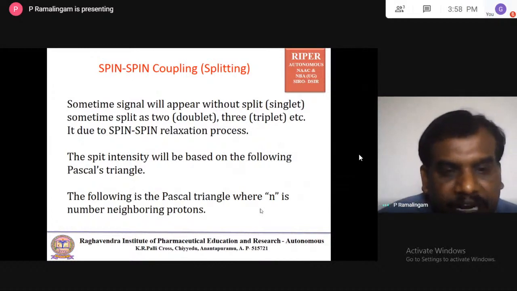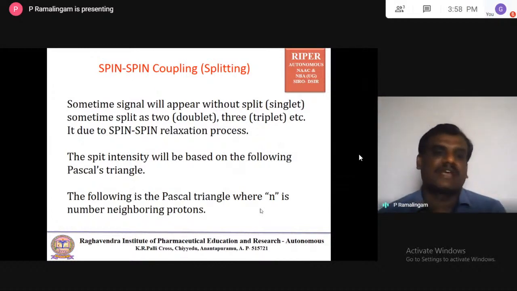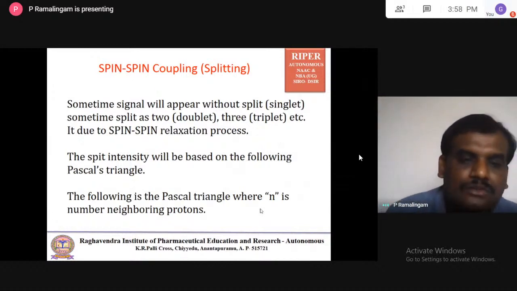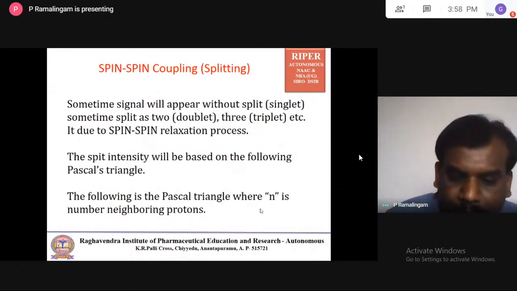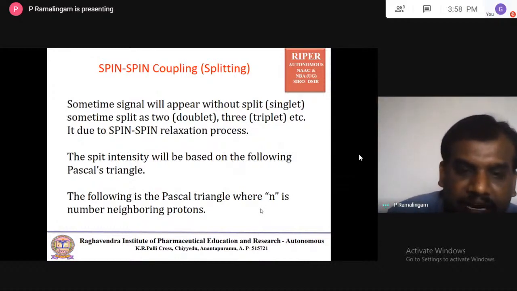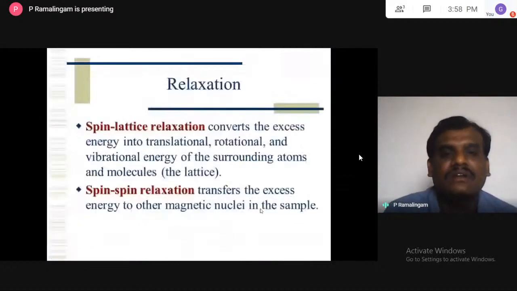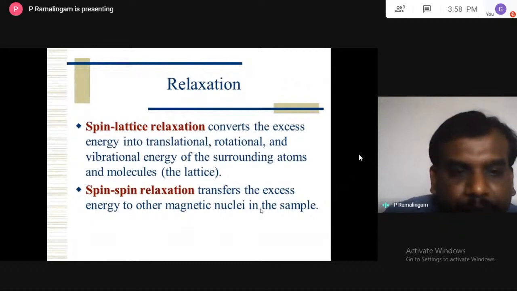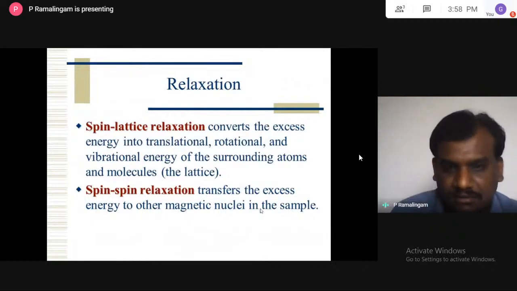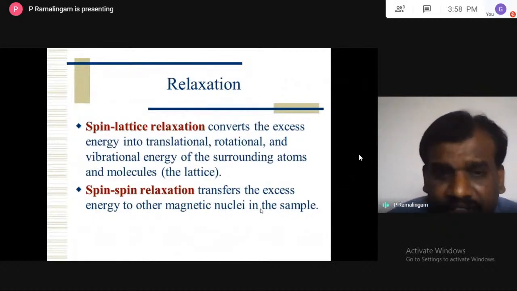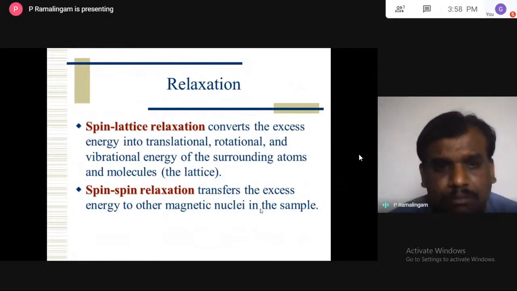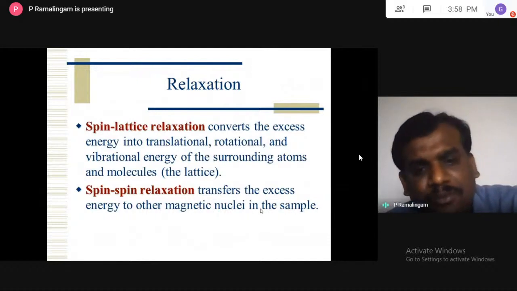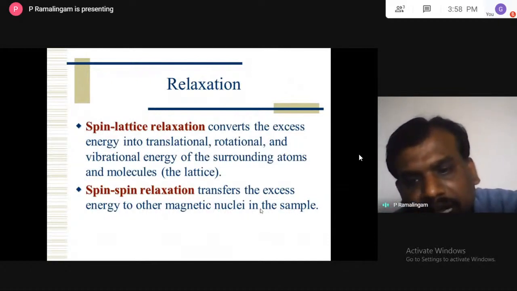The split intensity will be based on Pascal's triangle, so you should know it. In Pascal's triangle, n is the number of neighboring protons. Just for your knowledge, the relaxation processes: spin-lattice relaxation converts the excess energy into translational, rotational, or vibrational energy of the surrounding atoms or molecules. Spin-spin relaxation transfers the excess energy to other magnetic nuclei in the same sample.